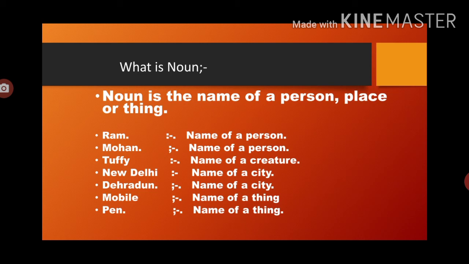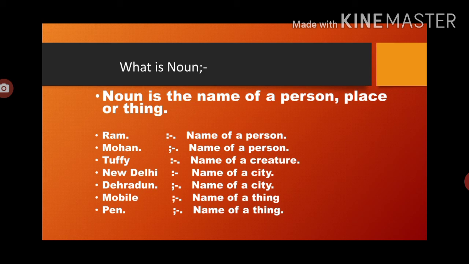Now let's see the classification of noun. Nouns are divided into various types, like proper noun, common noun, abstract noun, concrete noun, countable noun and uncountable noun, material noun, collective noun, etc. But in your syllabus, only 5 nouns are there: common noun, proper noun, abstract noun, collective noun, and somewhere you will have the material nouns too.